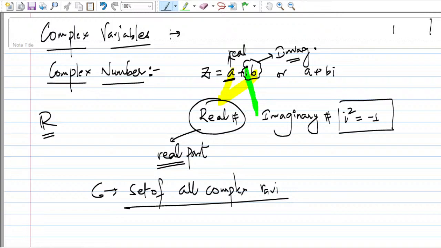The set of all complex numbers is denoted by C, right? Here you have to write numbers.